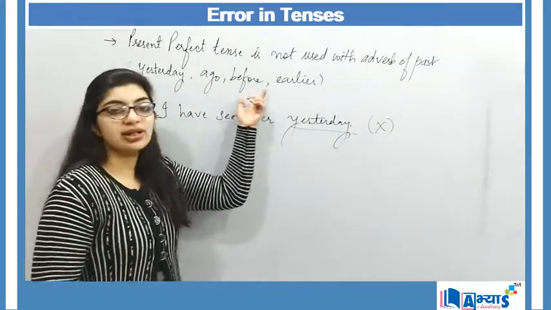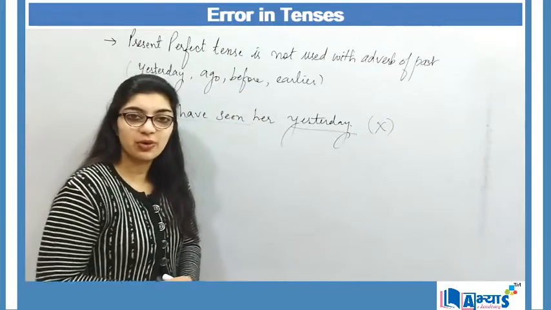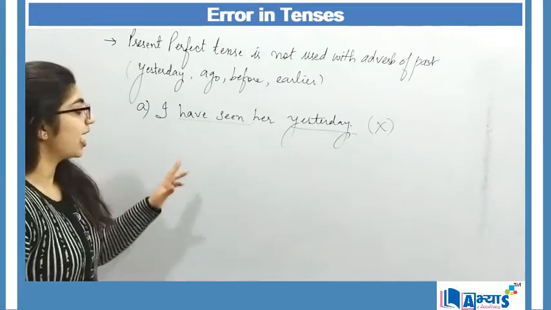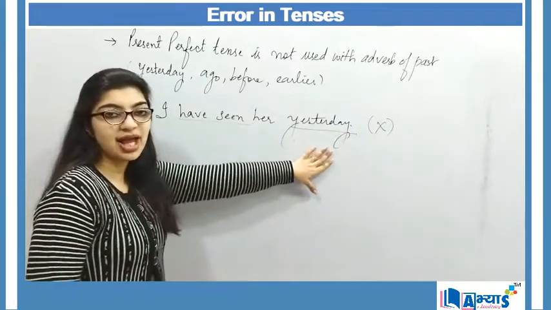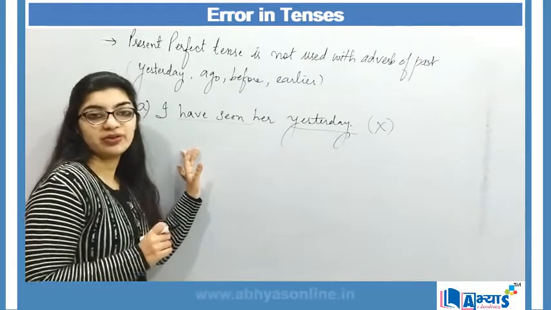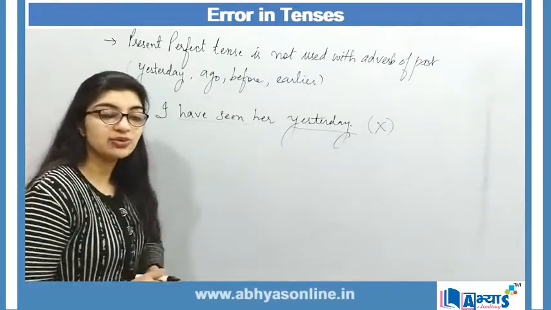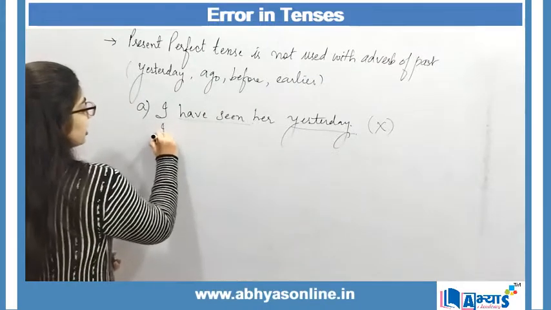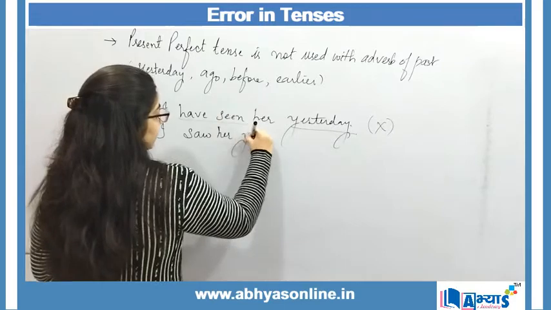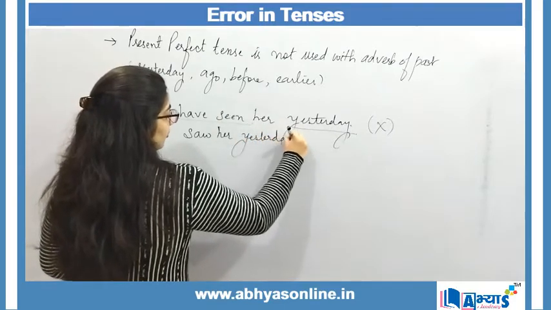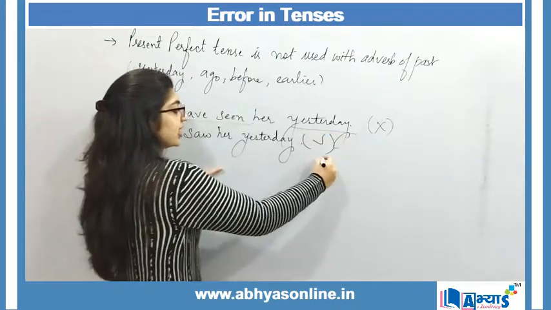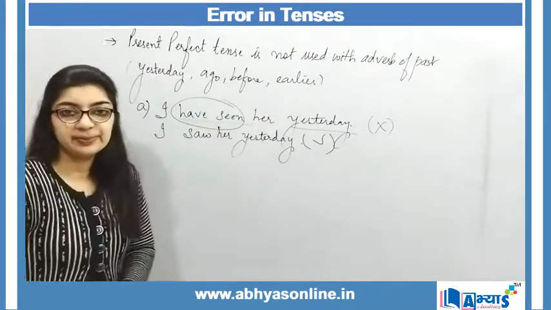We will check whether the sentence is following the rule or not. With an adverb of past, we do not make use of present perfect. Here they are using it, which is wrong. I will just say, I saw her yesterday. So this forms the correct sentence, while there was an error over here.